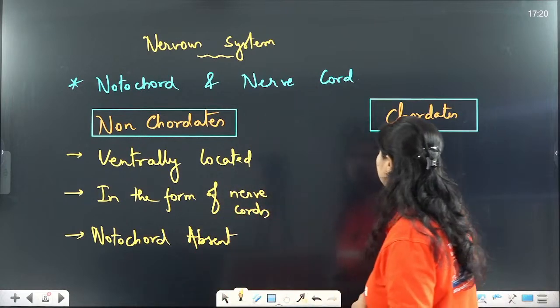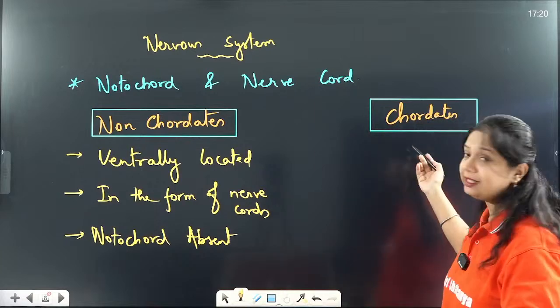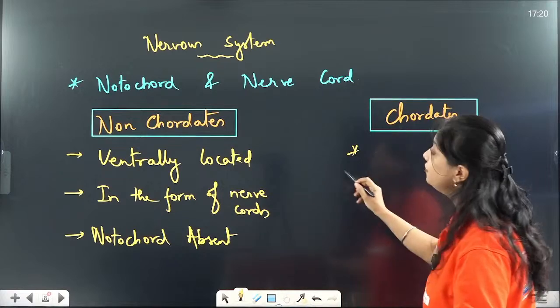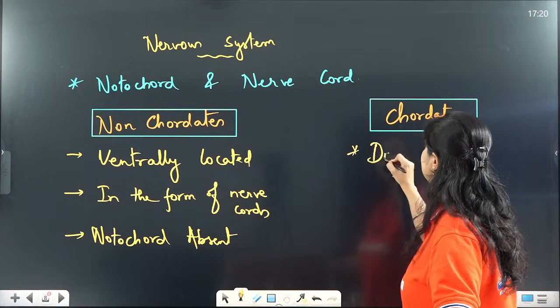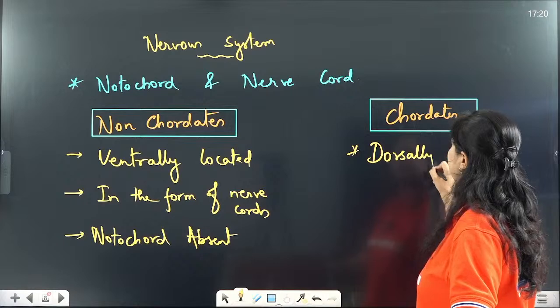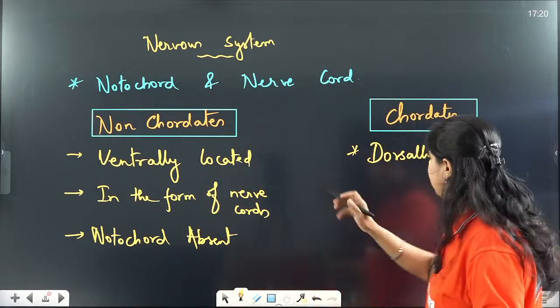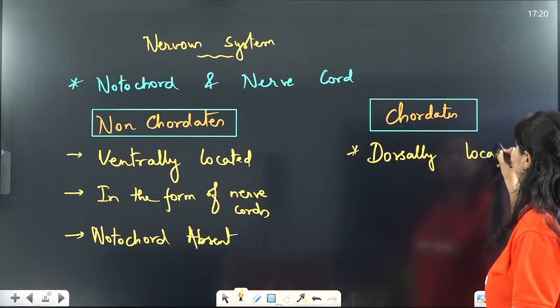We'll talk about it now. What is notochord? How is it different in chordates? In chordates, the nervous system is dorsally located. Just think about your vertebral column and the spinal cord; you will see they are dorsally located.